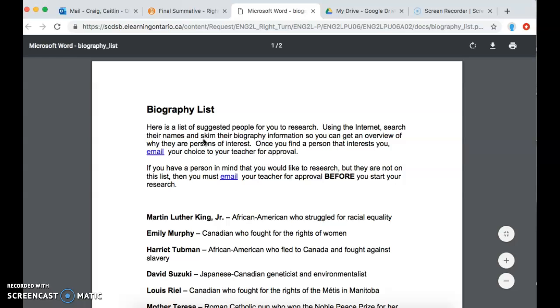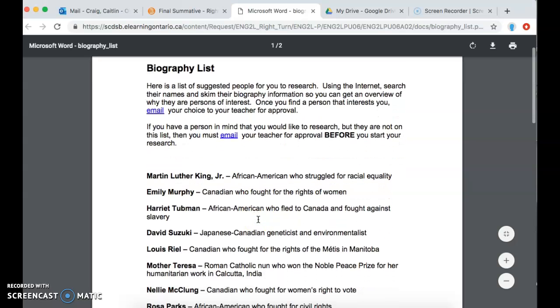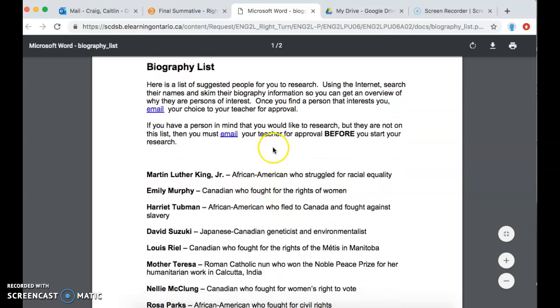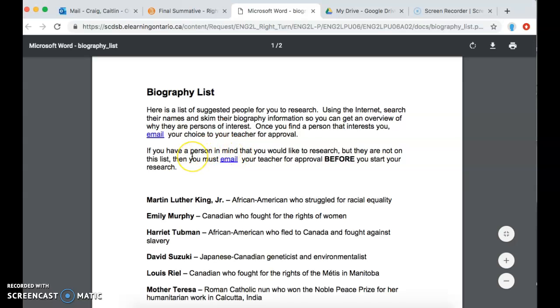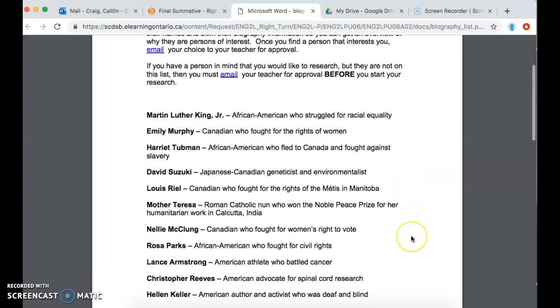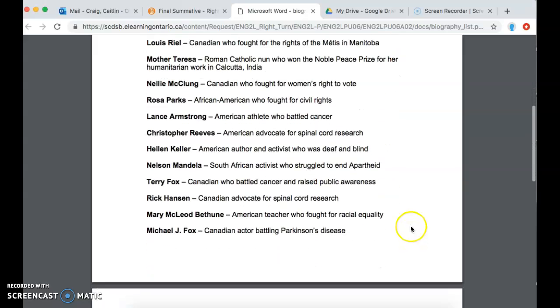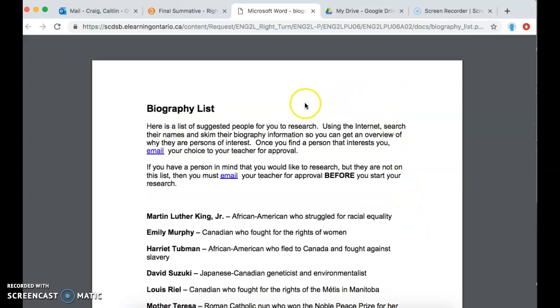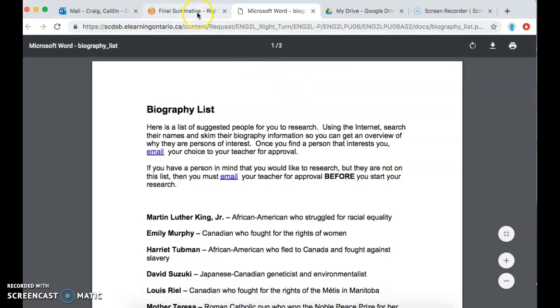You're not limited to this list. If there's somebody else you have in mind that you would like to use instead, just let me know. Send me an email and let me know the person you're thinking and give me just a brief reason for why you're choosing them. I'll probably do a little bit of background to see who the person is and just make sure it's someone that you can actually get a good amount of research on for this project, just to make sure you're not short-handed when you're looking for your information. If you don't want to choose someone from this list and you want to choose somebody different, that's okay. Just let me know and get it approved by me first.